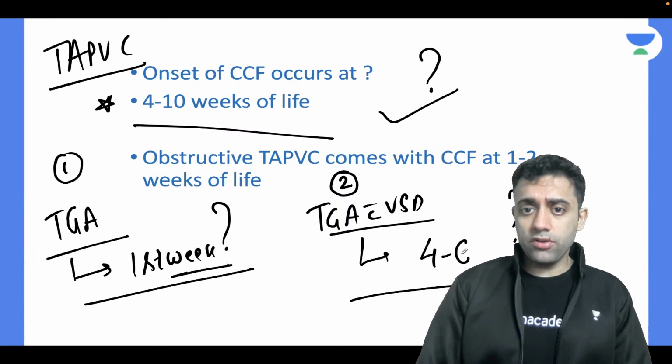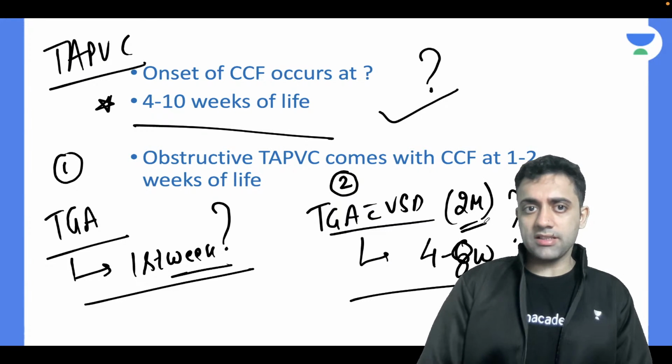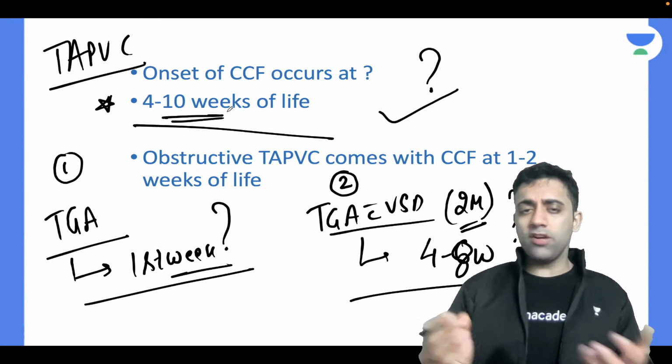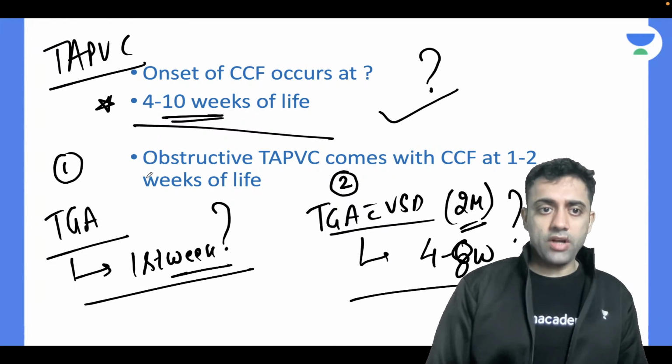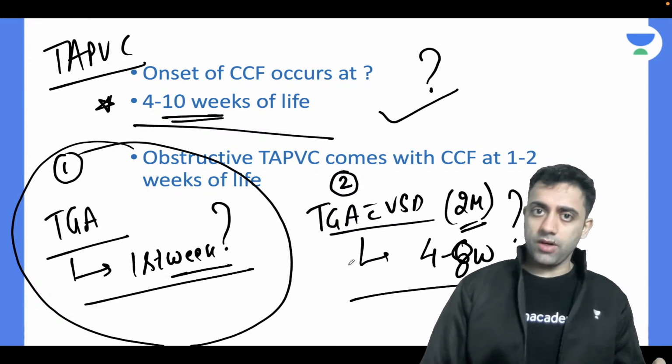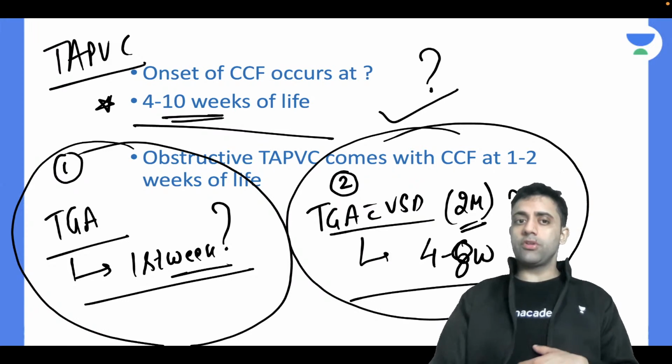TGA with VSD, I told you 4 to 8 weeks. Yes or no? I told you 2 months. And here also the same, 4 to 8 or 4 to 10 doesn't matter, it's almost the same. So isolated TGA will show you symptoms within 1 week. TGA with VSD will show you the symptoms roughly around 4 to 8 weeks.